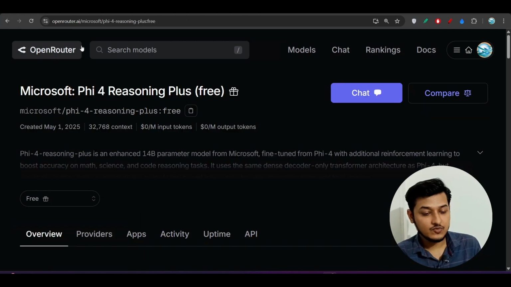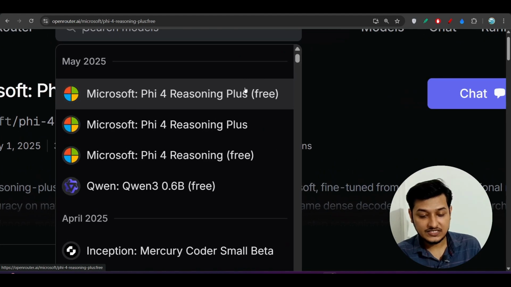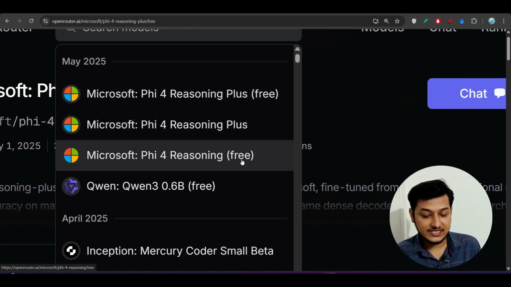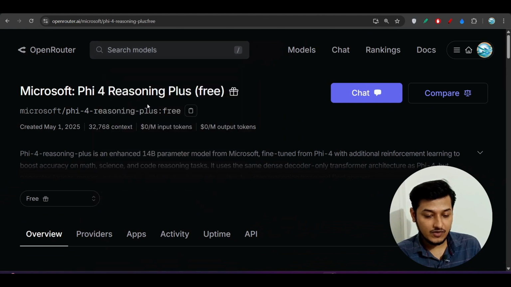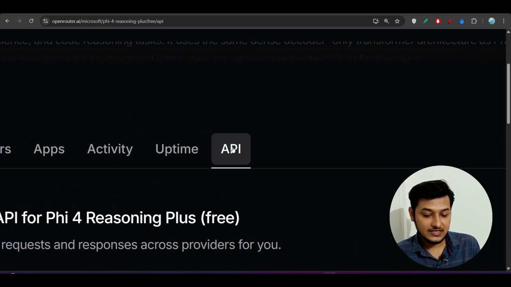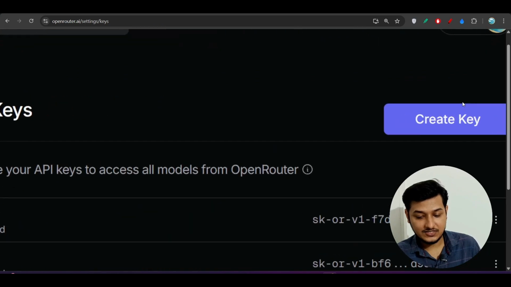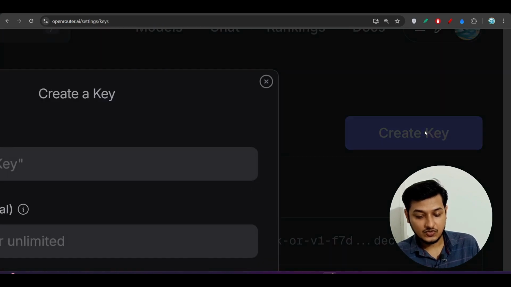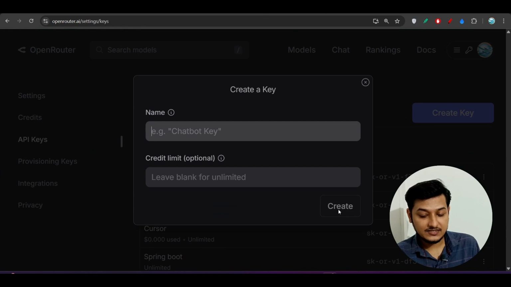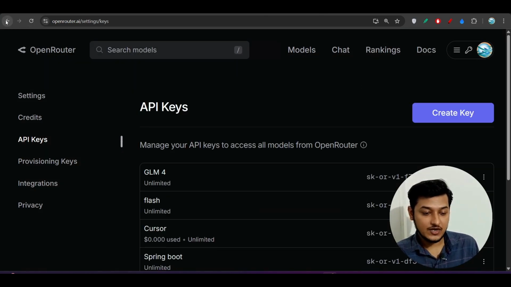For that, come to OpenRouter, and in the model search you can see there are two models available for free. One is Phi-4 reasoning plus, another one is Phi-4 reasoning. I want to go for Phi-4 reasoning plus. Scroll down, here you see there is an API option. Click on API, click on create API key, and then you see the create key option. Give any name and click create. You will get one API key. Now copy that API key and use it anywhere you want.